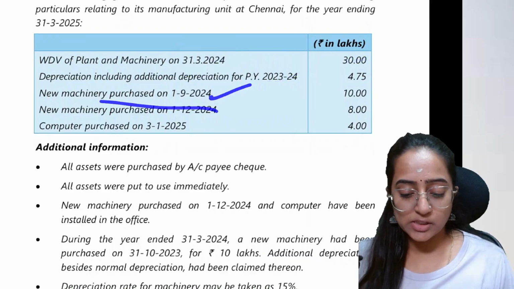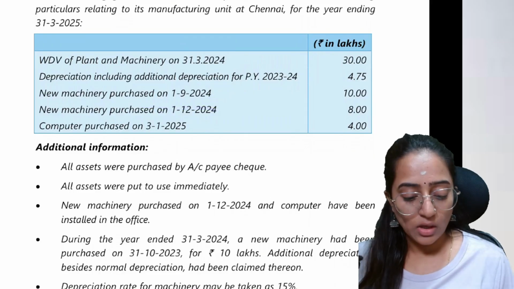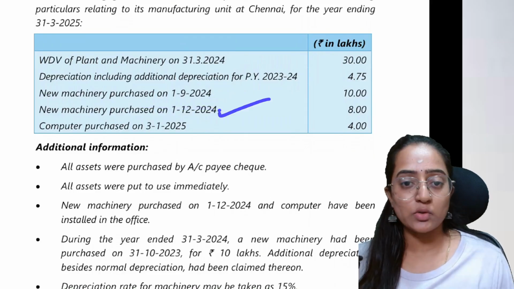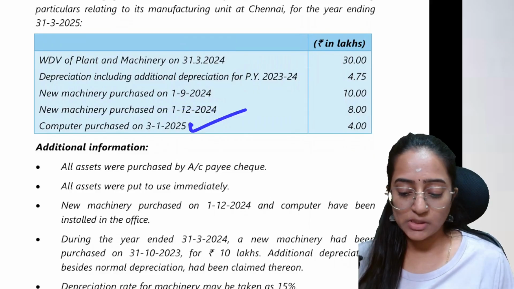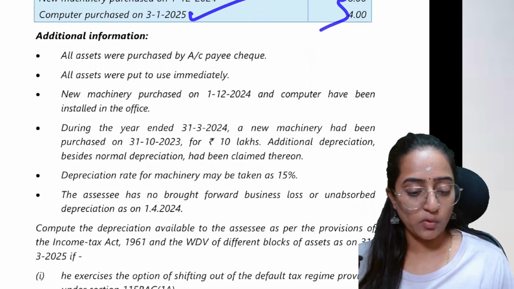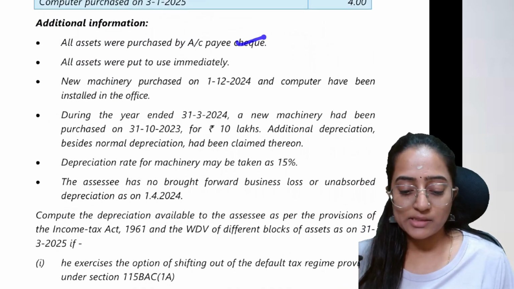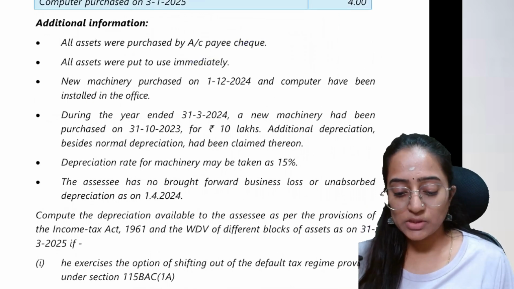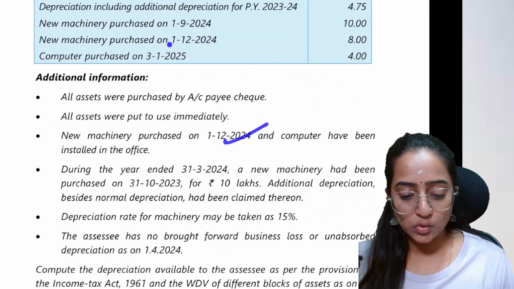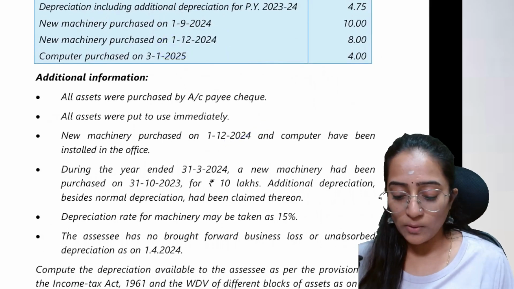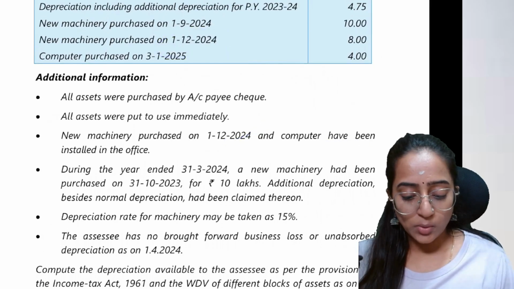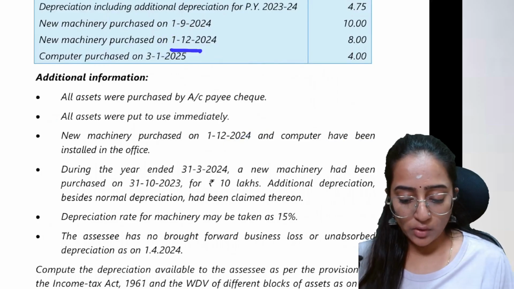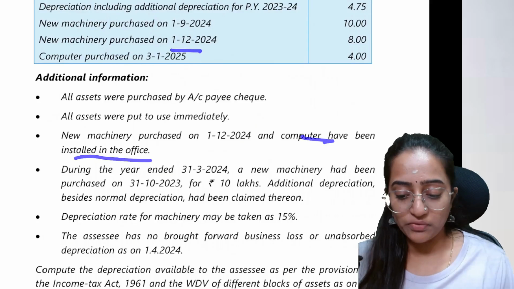New machinery was purchased on 1/9/2024, new machinery purchased on 1/12/2024, and a computer purchased on the respective date. Information is provided. What is the additional information? All the assets were purchased by account payee cheque. Very well. They were put to use immediately. New machinery purchased on 1/12/2024 and computers have been installed in the office.